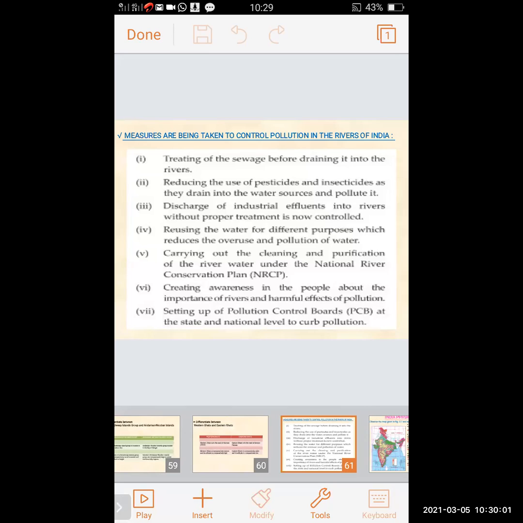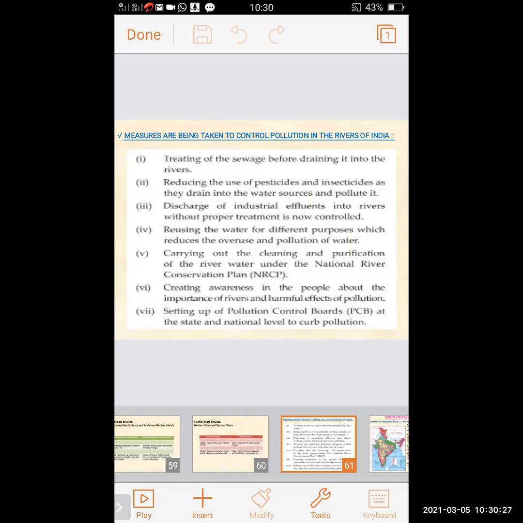Carrying out the cleaning and the purification of river water under the National River Conservation Plan, NRCP. NRCP means National River Conservation Plan. It is a plan carrying out the cleaning and purification of river water.